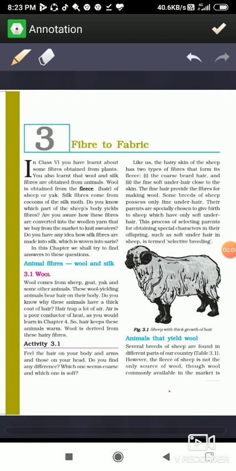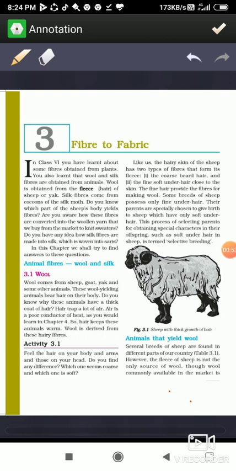You have studied a chapter with the same title in your class 6th, that is Fiber to Fabric. But in that chapter you have learned about plant fibers, that is cotton and jute. But in this chapter you are going to learn about animal fibers, wool and silk. As we all know, wool we get from animals, and the most common source of wool is sheep. But in this chapter you will learn that there are certain more animals which give us wool.